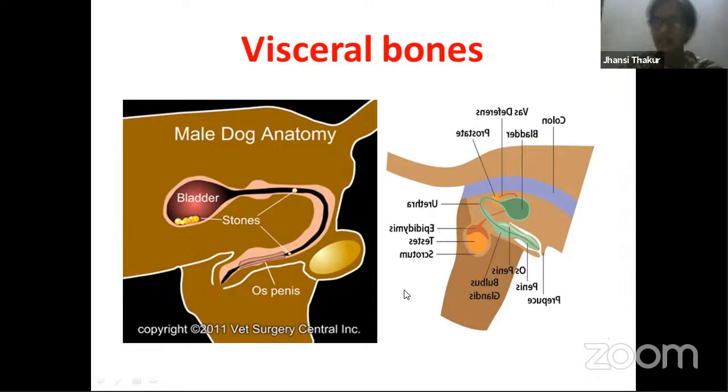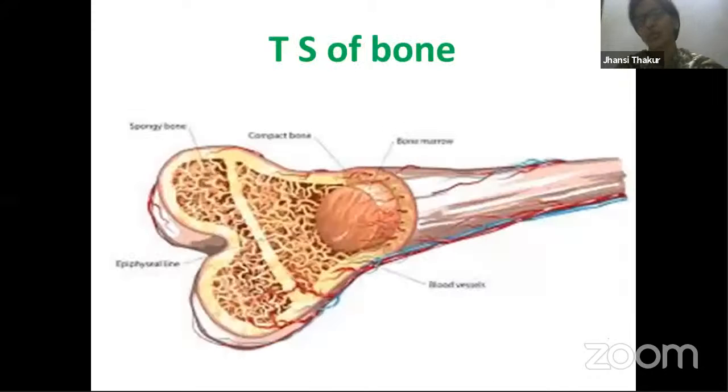Similarly, in the heart of ruminants, you know what ruminants are? Grass-eating mammals. Actually, when we use the word ruminants, we are talking about animals like cows and buffaloes, which chew the material, whatever they get, and swallow it. Later at leisure, they bring the material back into their mouth and start chewing it properly, thoroughly. That process is called rumination, and the animals are called ruminants. In some of these ruminants, in the heart, they find one soft tissue called os cordis. That becomes very hard and gets converted into bone. So some of the soft tissues get converted into bones.